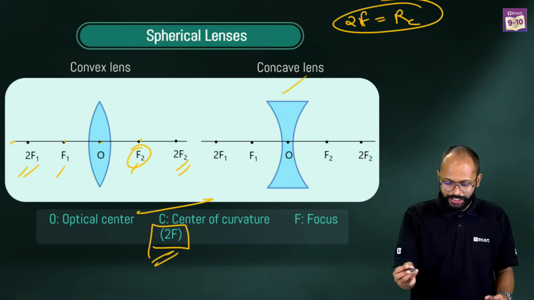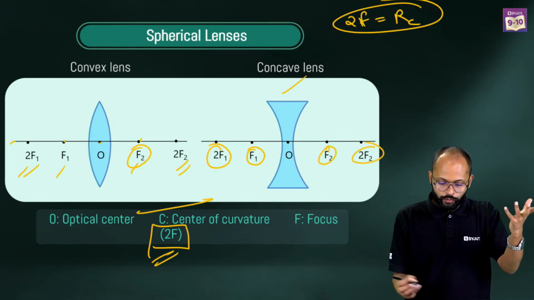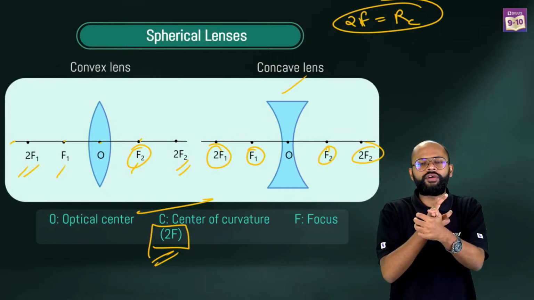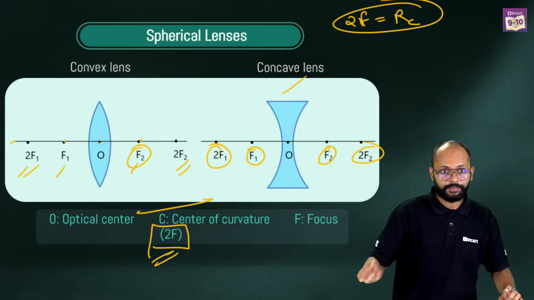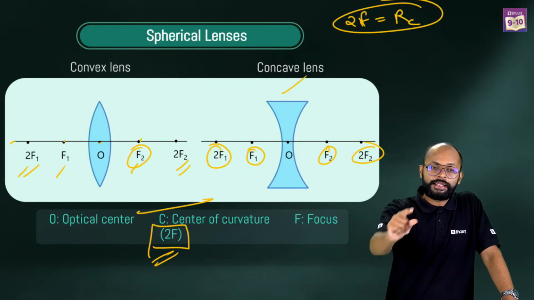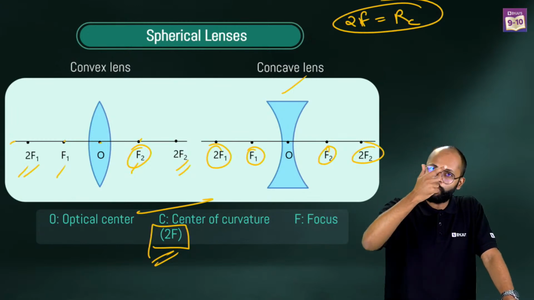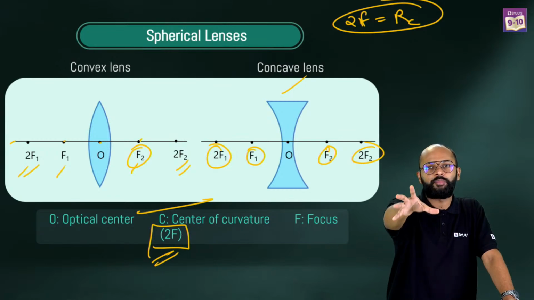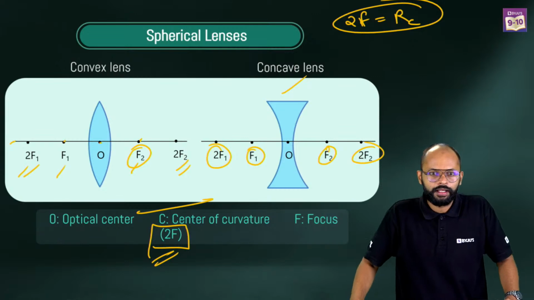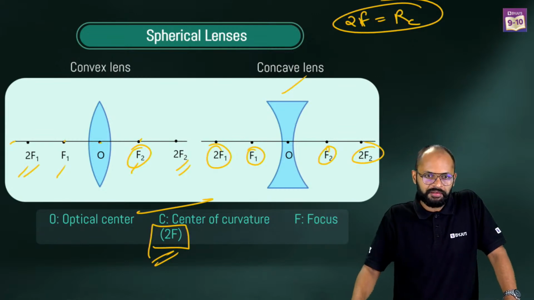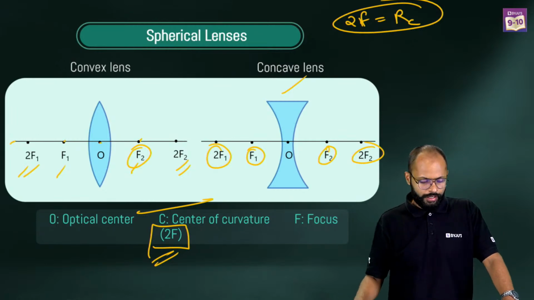Simple. Same thing with a concave lens. F1, 2F1 on the left side. F2, 2F2 on the right side. F is focus, 2F is center of curvature. Fine. Okay. Nice. Rishi, you know what? If I go into that right now, although it's not in your syllabus, if you want to understand, in the BYJU'S app you can go ahead and there is a whole derivation about this. Don't worry. Yes, for distinguishing, I'm saying. Nice. You can say 2F, 2F dash also. That's your call. All right.